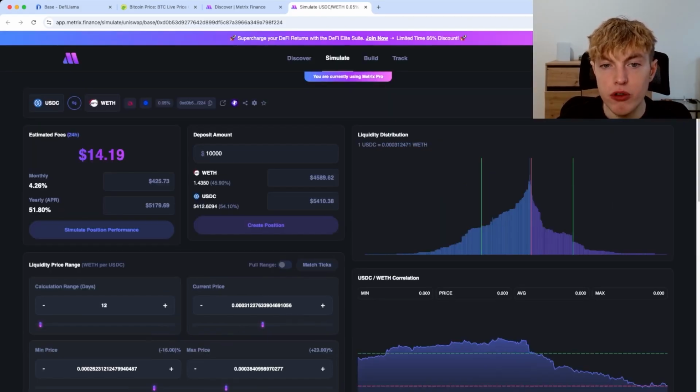Now from here, the next steps would be to research these assets, Wrapped ETH and USDC. These are both pretty blue chip assets, so if you're comfortable with these and want to potentially take on exposure to them, go ahead and hit save to the portfolio in the top right.